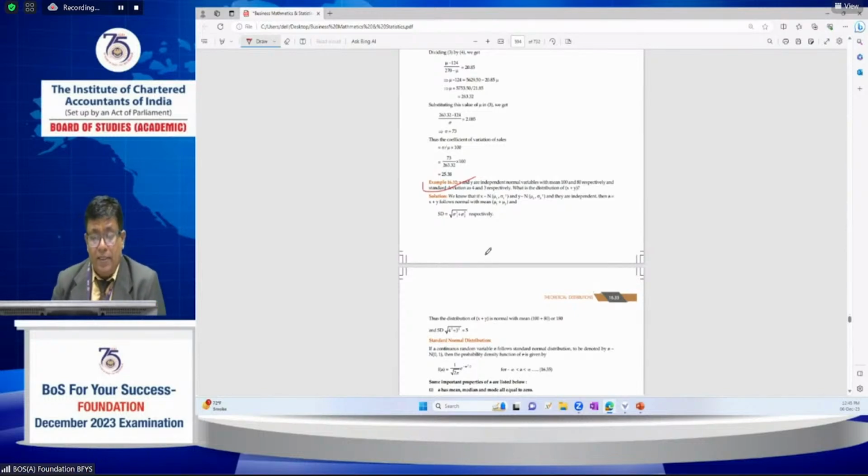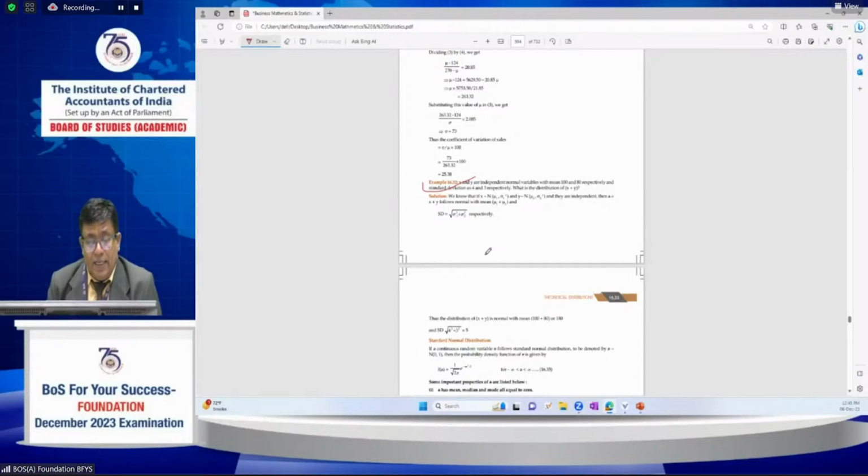Suppose x and y are independent normal variables with means 100 and 80 respectively, and standard deviations 4 and 3 respectively. What is the distribution of x plus y? The property: suppose one variable follows normal mu1, sigma1 square, and the other follows mu2, sigma2 square, and they are independent, then x plus y follows mu1 plus mu2.